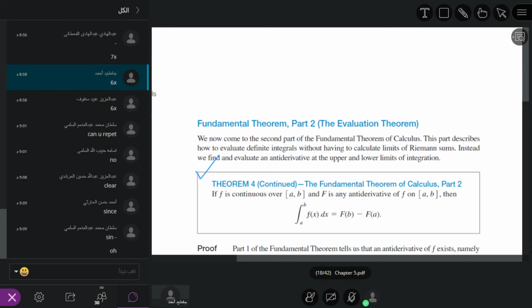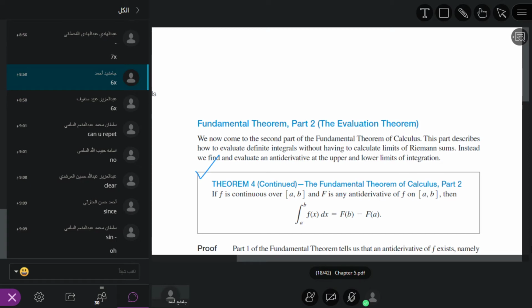So now the antiderivative is sin x. First we put the upper limit. What is the upper limit? It is pi. So sin pi minus sin 0. What is sin pi? Sin pi is equal to 0. Sin 0 is also 0. So 0 minus 0, the answer is equal to 0.